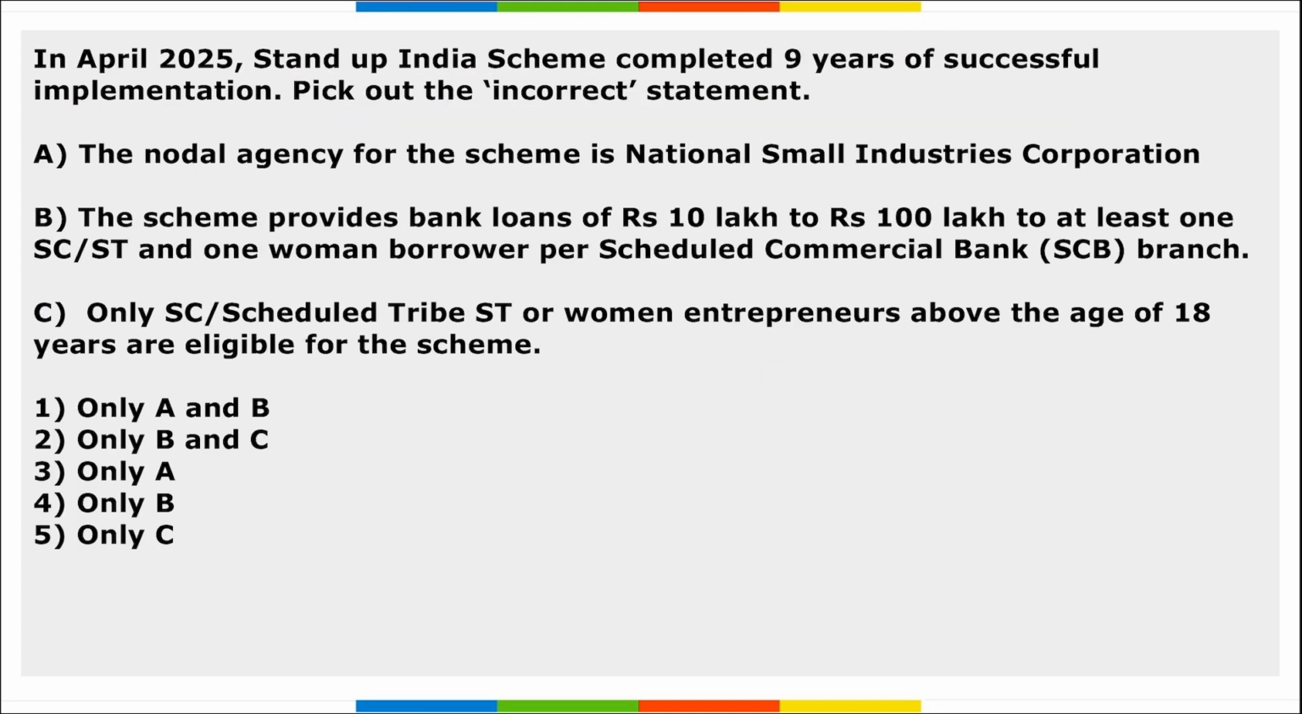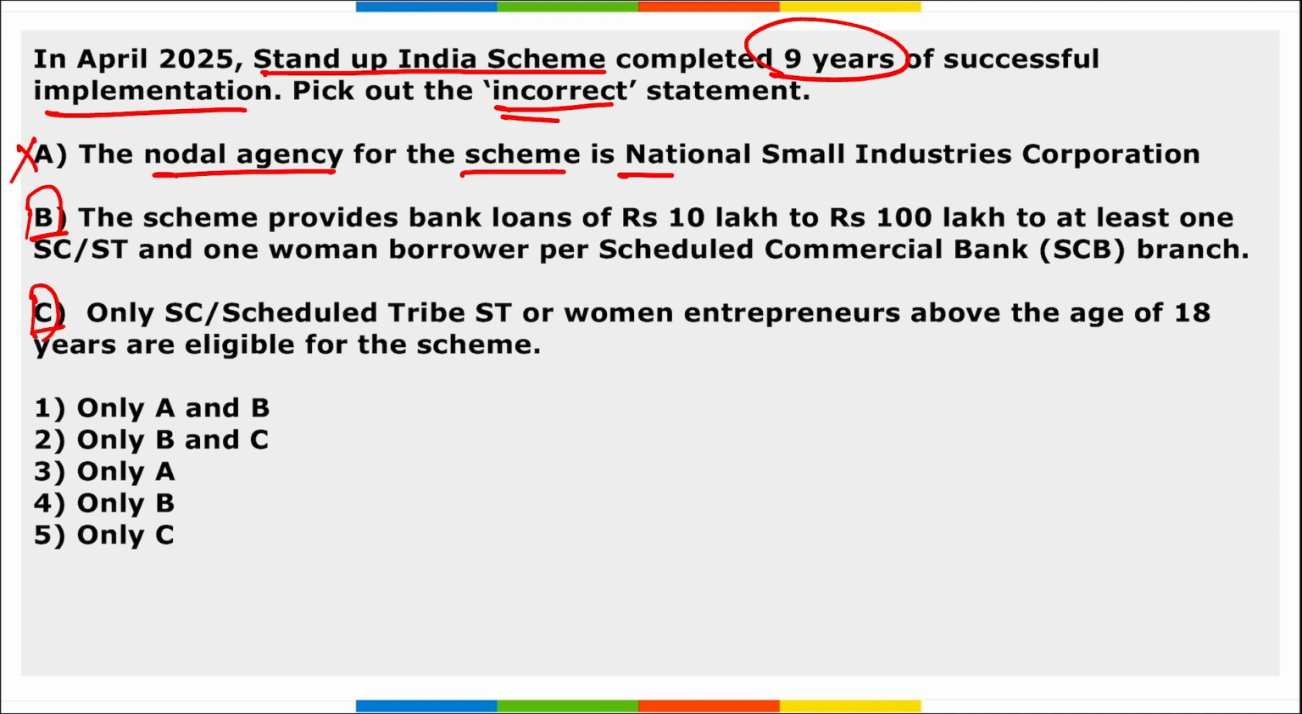Moving on. Next, in April, Stand Up India scheme completed 9 years of successful implementation. Pick out the incorrect statement among the following. If we look at the options, all three seem rightly mentioned. Is it so? No. Only B and C are right. A is wrong. A says that the nodal agency for the scheme is National Small Industries Corporation. Is it so? No. The nodal agency for the Stand Up India scheme is the Ministry of Finance, and SIDBI.